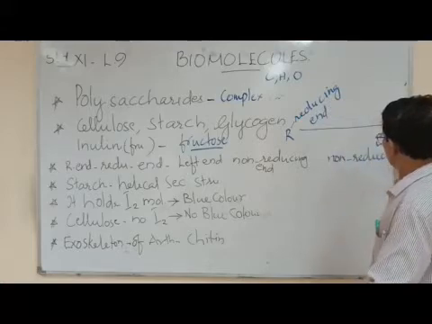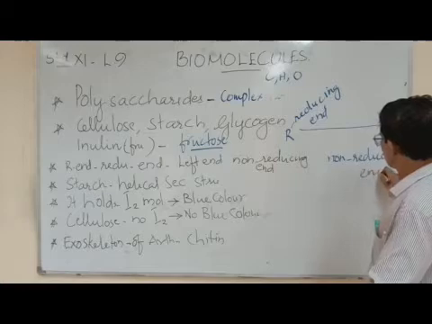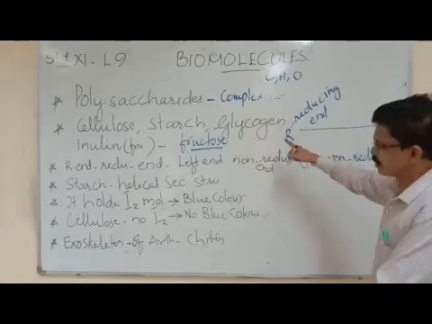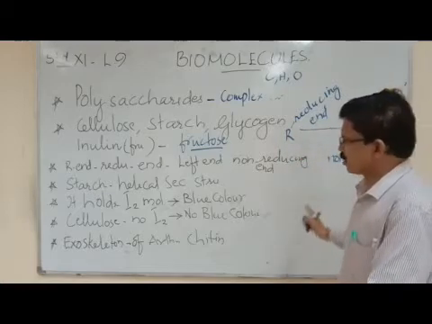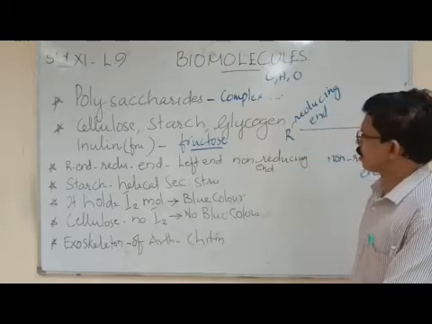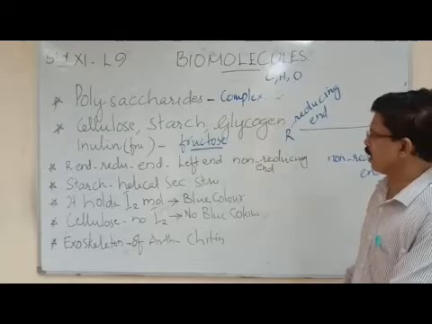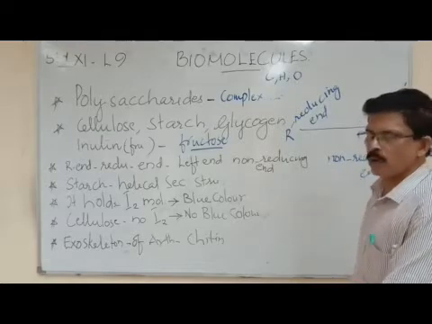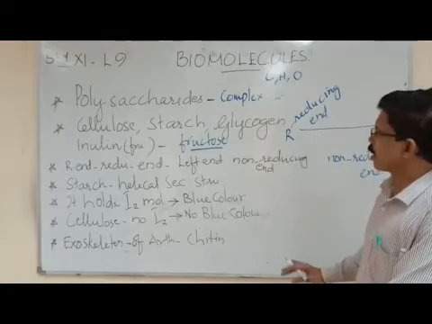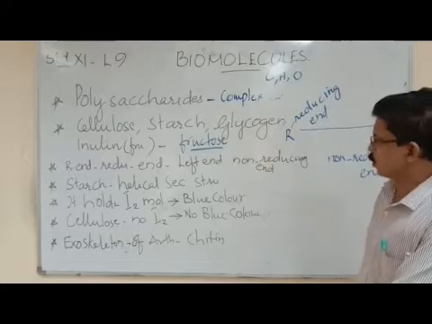Non-reducing end. So you can see in a polymer there are two ends, right and left. The right end is the reducing end and it can reduce other molecules. That's the meaning. And the left side is non-reducing. It cannot reduce other molecules.